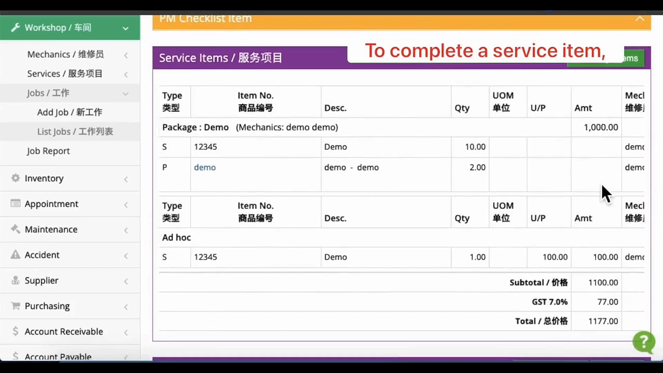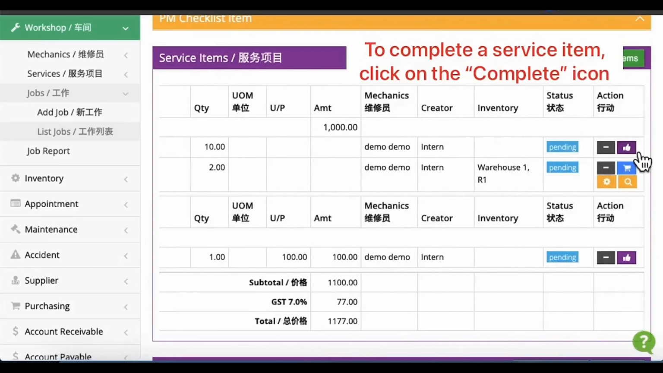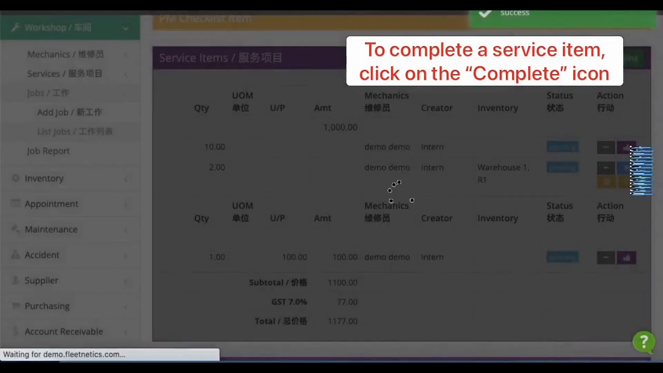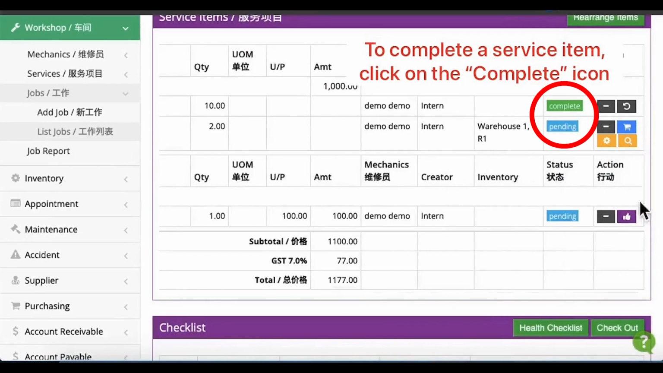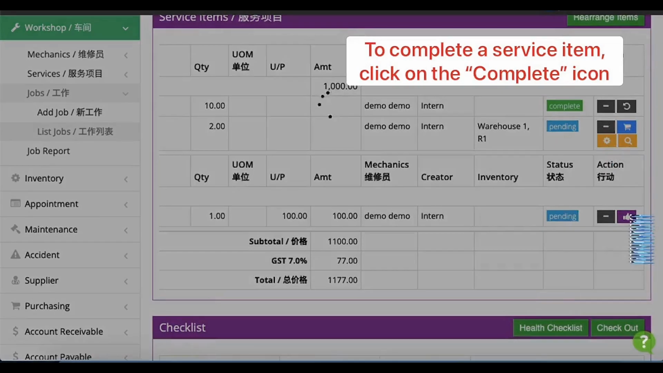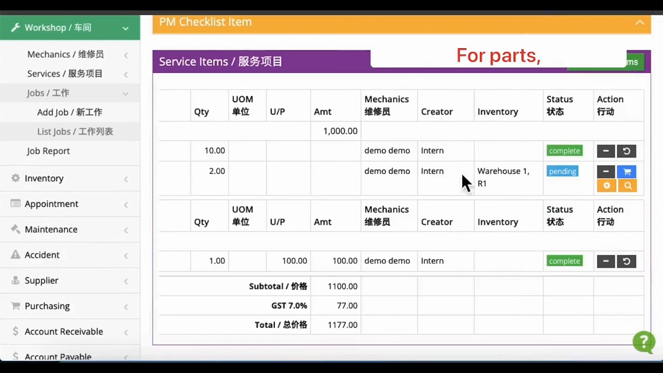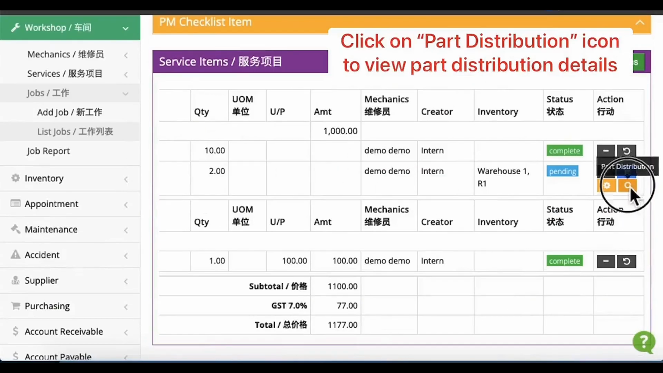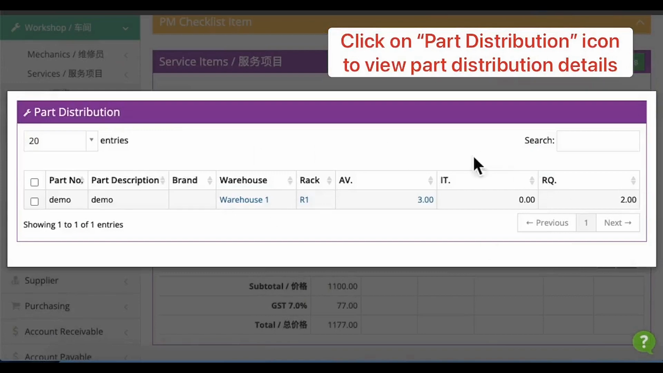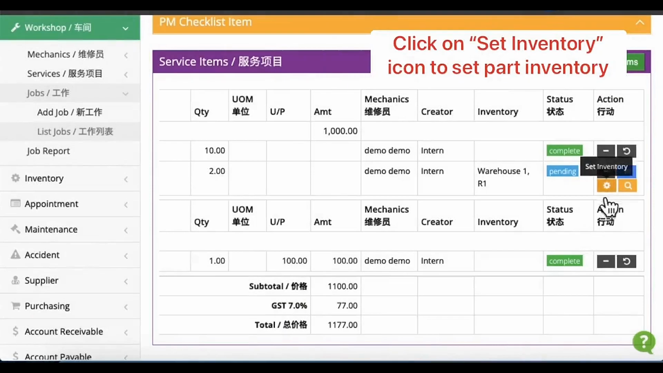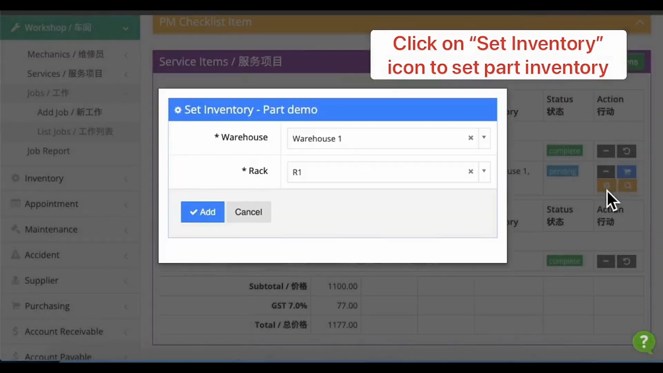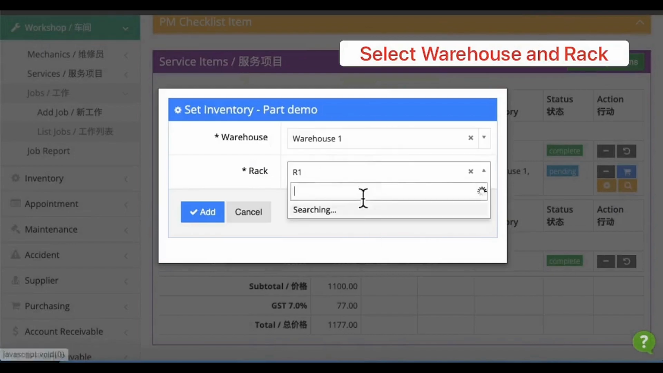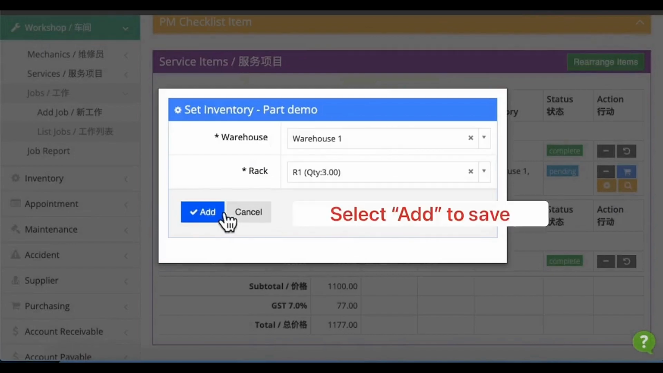To complete a service item, click on this thumbs up icon button. The status will change from pending to complete. For parts, you may view the parts distribution by clicking on this icon button. Click on the Set Inventory icon to choose the source of the part inventory. Select the warehouse and rack, then click Add to Set.